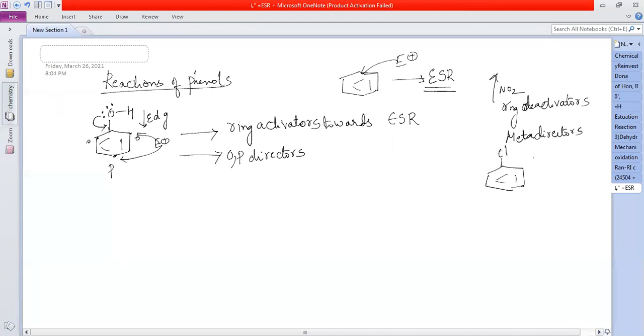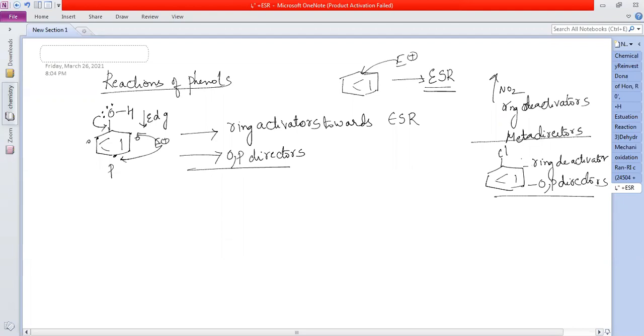Even though chloro is a ring deactivator, it is ortho-para directing. Do you remember these three things? All ring activators are ortho-para directing groups. All ring deactivators are meta directing groups, except for chlorobenzene.